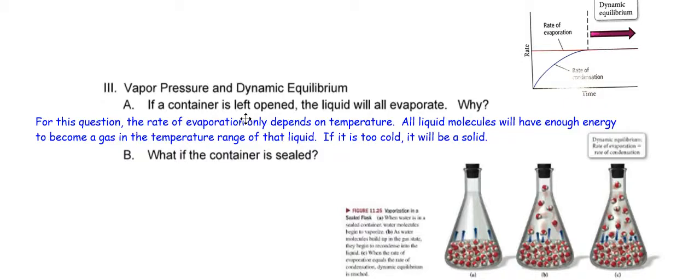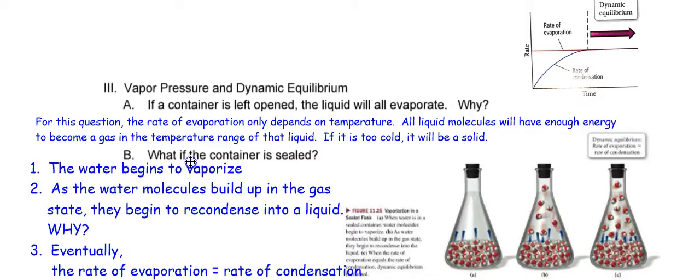All right, and so that's what's happening here. So look at this picture, isn't this cool? What happens? You just put the liquid in there. You have no vapor in there, okay? So the only thing that happens at the surface is that some of these will become a gas. That's what those blue arrows mean. So now we have created a gas, okay? And what can happen with some of these gas molecules? They are in close proximity. They could bump into another gas molecule, form that attraction, and then they're going to recondense. So by this time, notice we have some molecules evaporating and some molecules recondensing. And that's what this is all about, okay?